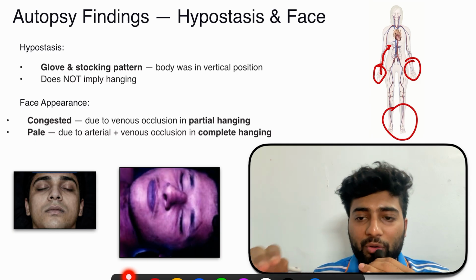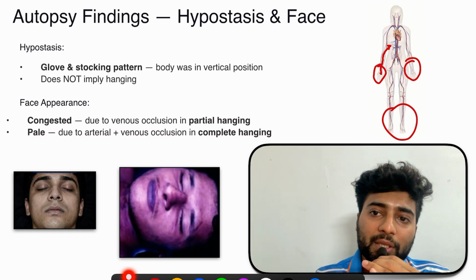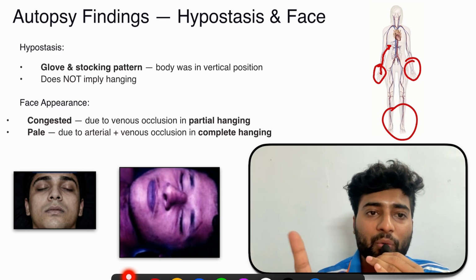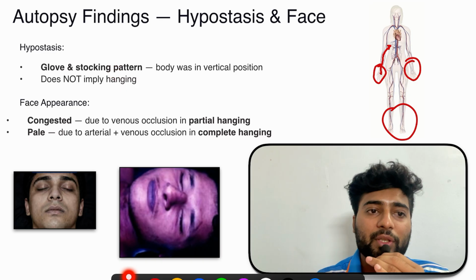After any cause of death, if the body is in vertical position, we know the heart is not beating, right? So all the blood will pool down in the peripheries. So this does not apply only to hanging, it only means the body was in vertical position. So we have the glove and stocking pattern.